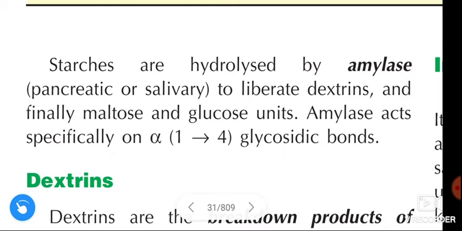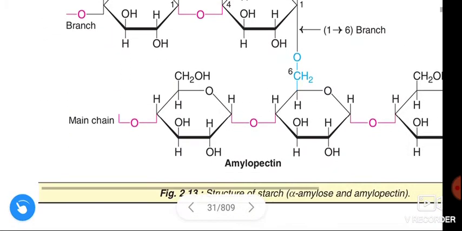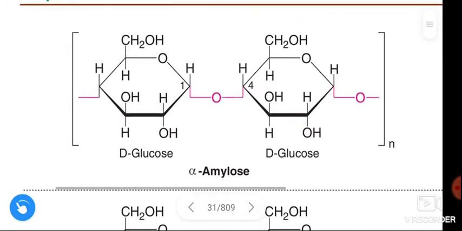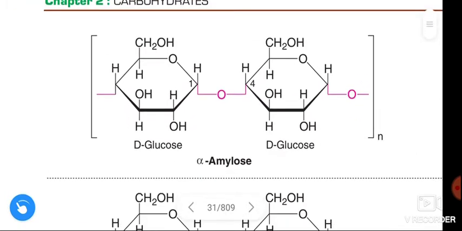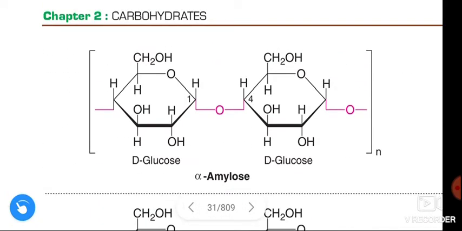Coming to the figure, this is the structure of starch. It consists of amylose and amylopectin. This is the amylose, and this amylose contains the alpha 1 to 4 glycosidic bonds. This amylose is an unbranched chain.